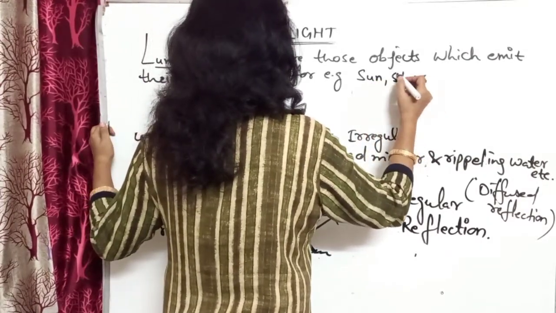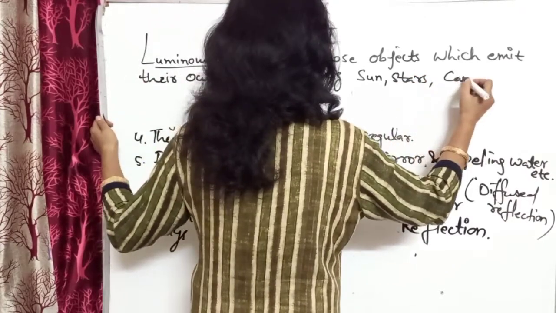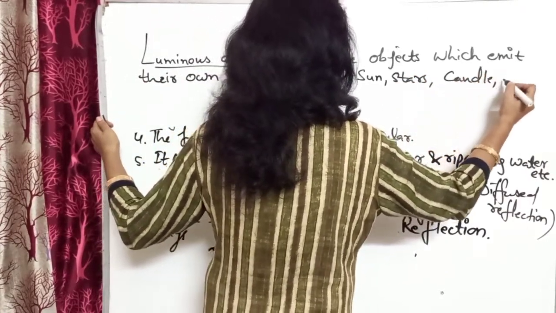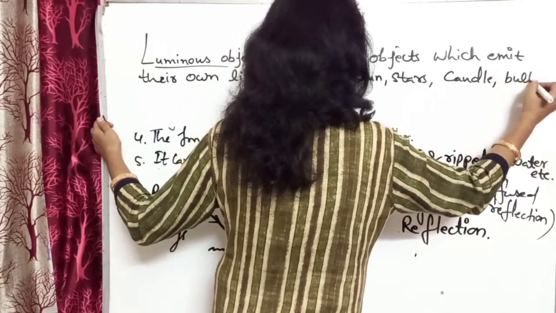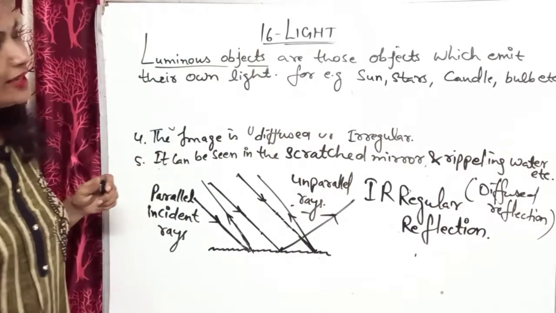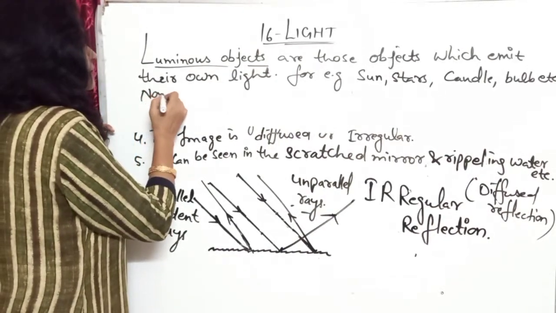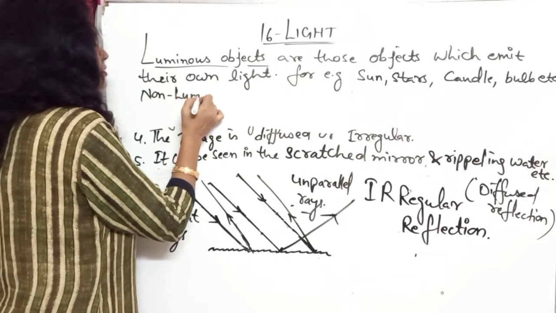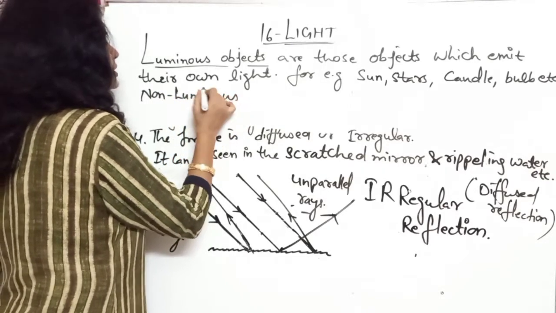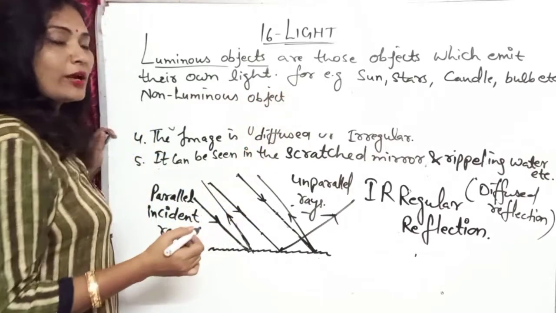Stars, candle, bulb, etc. Tube light, etc. Okay, and non-luminous objects are those objects which do not emit their light.